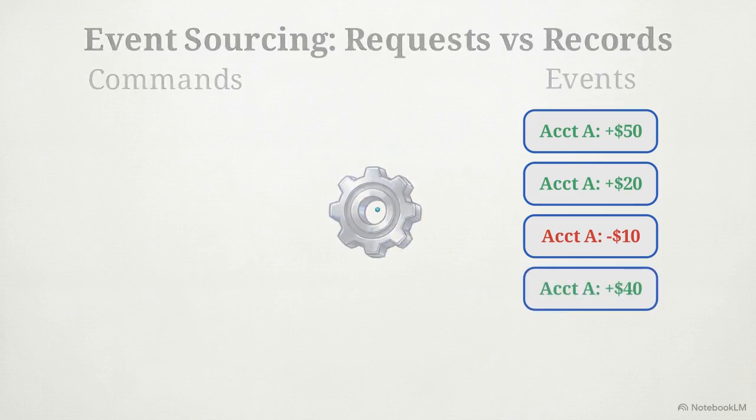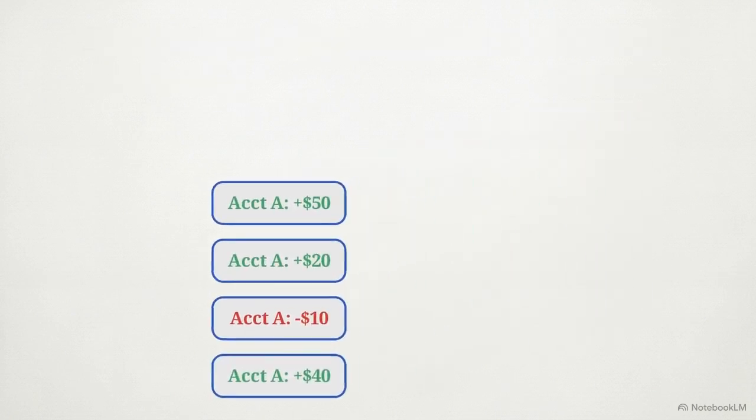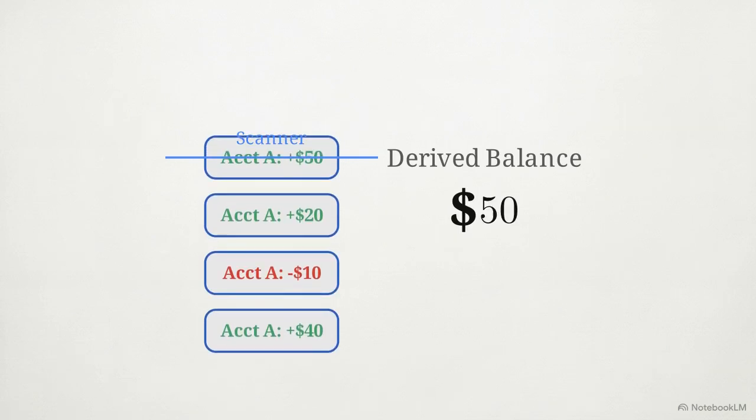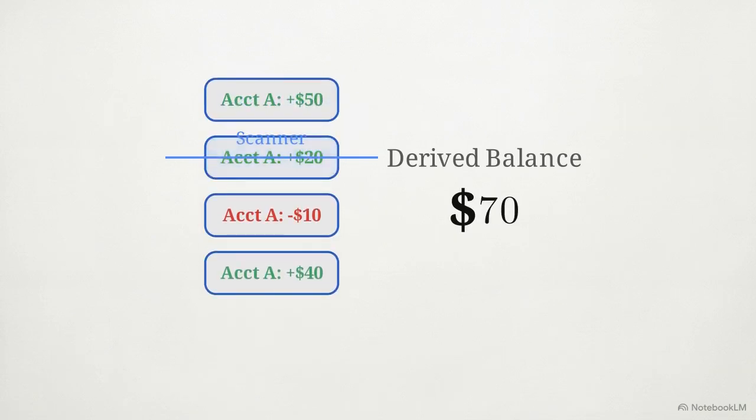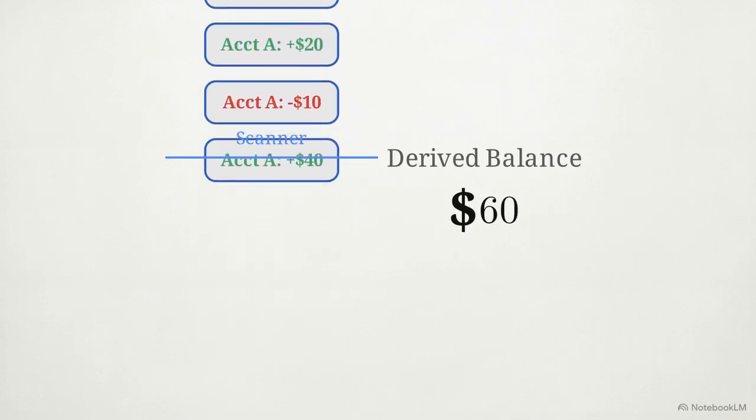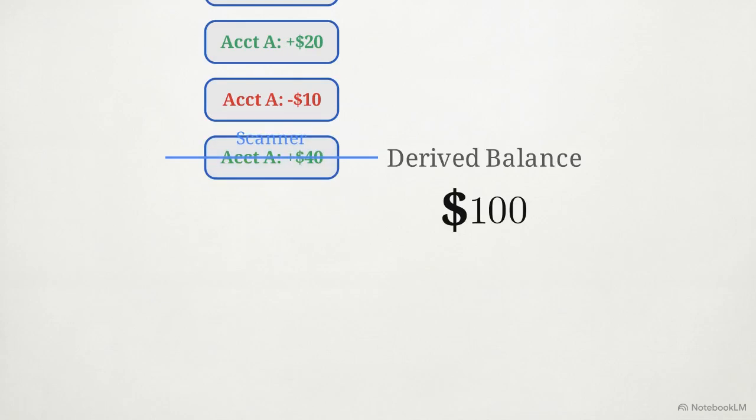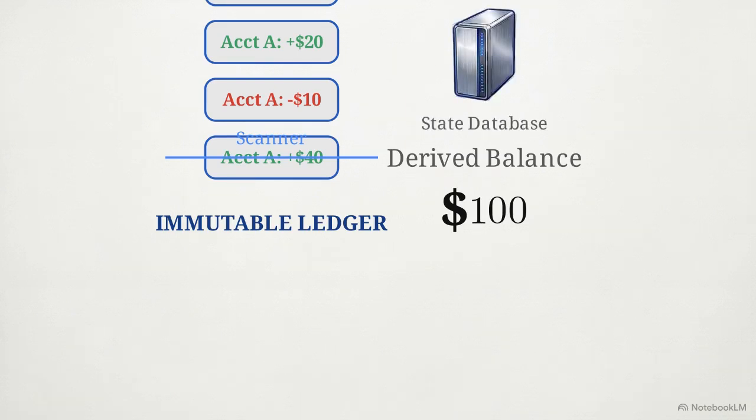The state machine operates by sequentially processing this immutable log of events. It calculates the user's available balance in real time by adding and subtracting the exact sequence of historical facts. Because these events are immutable and the history is permanent, the entire timeline of the wallet becomes a repeatable mathematical operation. This is the basis for perfect reproducibility. During a forensic audit, you can intentionally delete the current state database entirely.